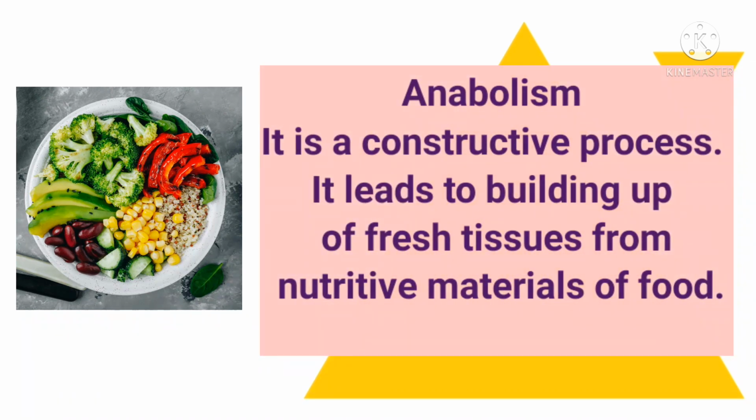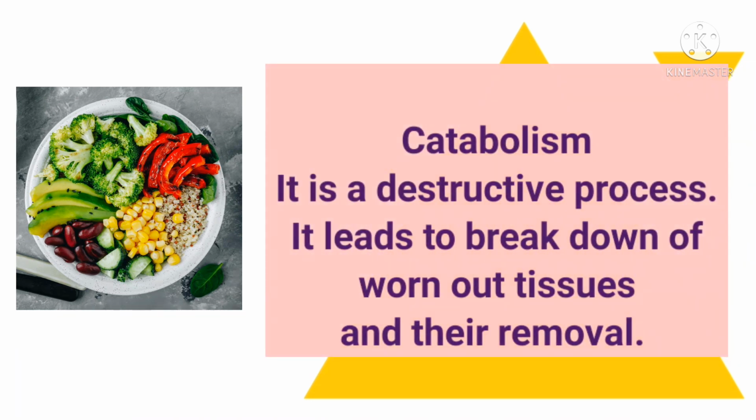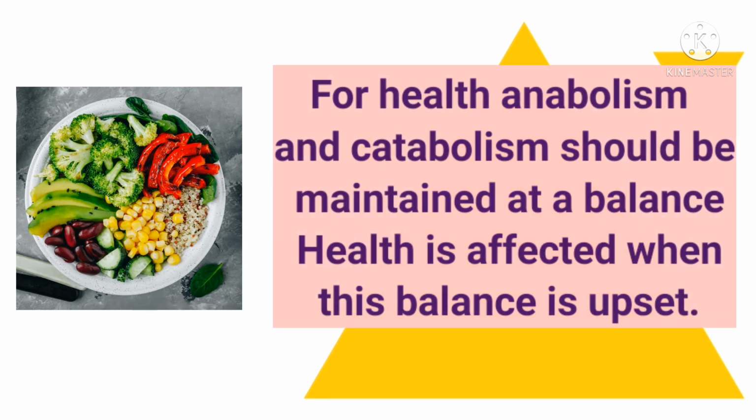Anabolism means the construction of new cells, new tissues in the body, and catabolism means whatever dead tissues, cells are there, to break down those dead cells and remove them from the body. So both the processes, anabolism and catabolism, combinedly are called metabolism.